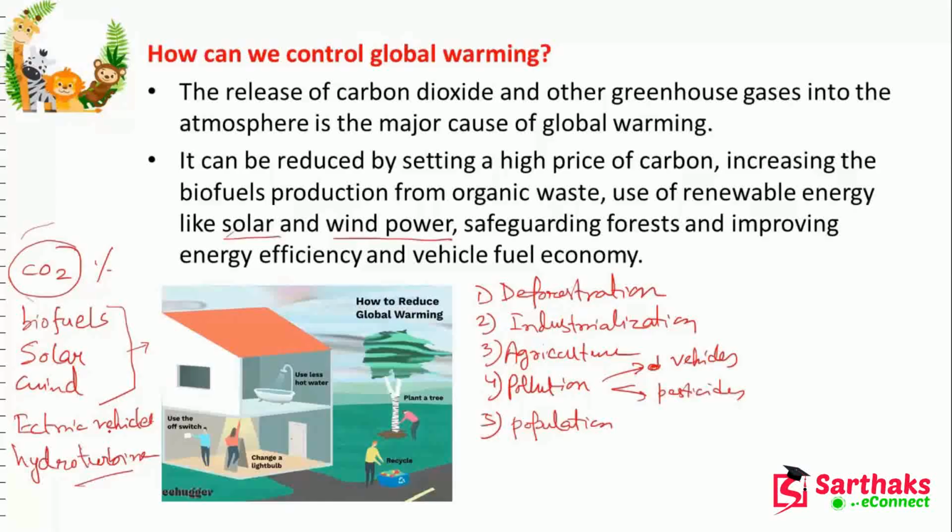Okay. So main causes are deforestation, industrialization, agriculture, pollution and population. For these reasons, we are causing the global warming. Now it is the time to check the global warming. So how to check the global warming? First thing, we have to reduce the amount of machineries which release more carbon dioxide and other greenhouse gases. Another thing, make it a high price of carbon, so no one will do that thing.